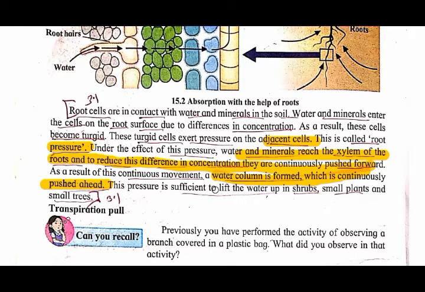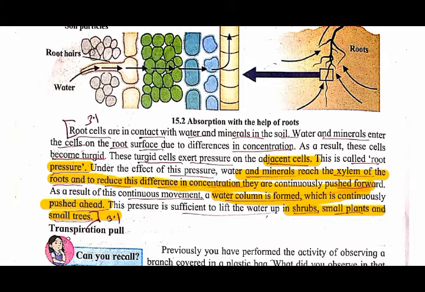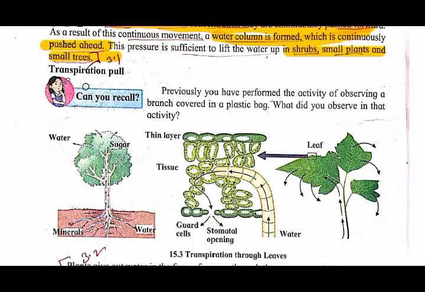Am I clear? Now this pressure is sufficient to lift the water up only in the case of shrubs, small plants and small trees. Am I clear, everyone? This pressure, the pressure directly from the soil, with the help of the xylem, is sufficient only in small plants like shrubs, small plants and small trees. Am I clear? Now see, next one is transpiration pull.